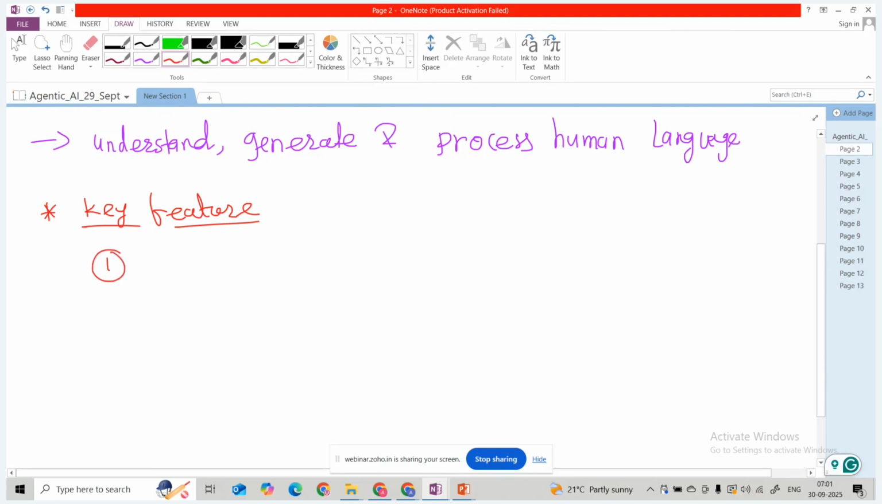Okay. So first of all, it will be utilized for text generation. In text generation, let's suppose we are saying: write a blog, write an essay, or write a story. So these are the text generation applications.